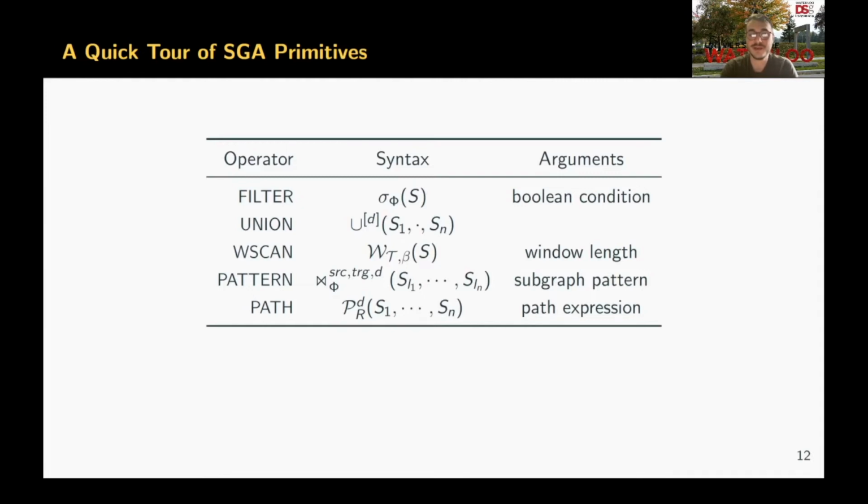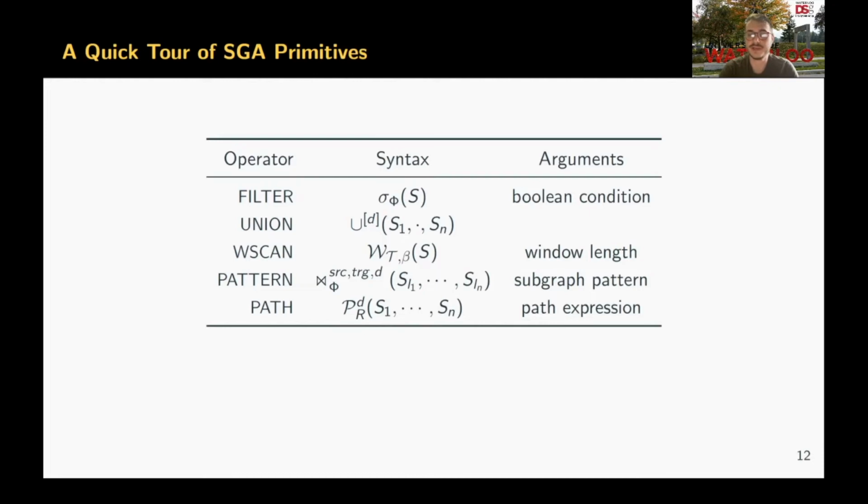And the path operator enables representation of paths as first-class citizens of the data and the query model by querying and returning paths from the input streaming graphs. Filter, union, and pattern operators have been studied before and are streaming generalizations of similar operators in other query algebras.